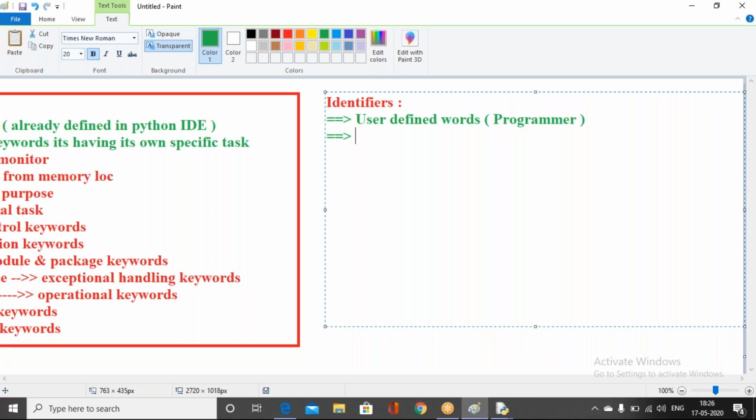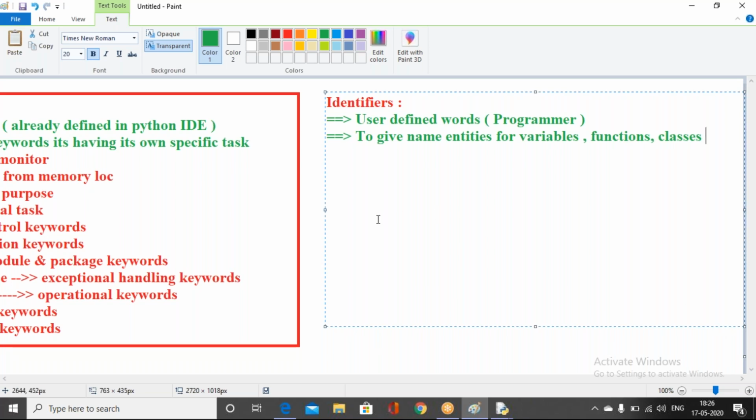The purpose of creating these identifiers is to give names to entities: variables, functions, and classes.